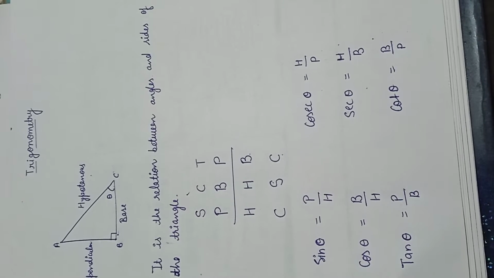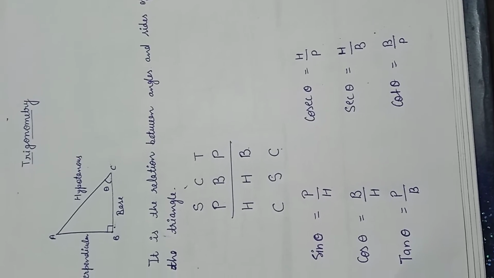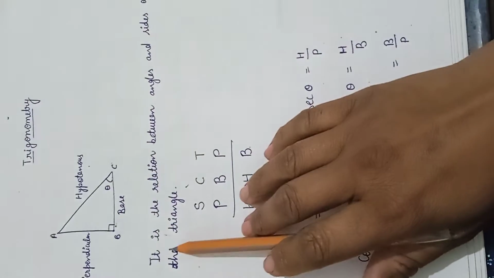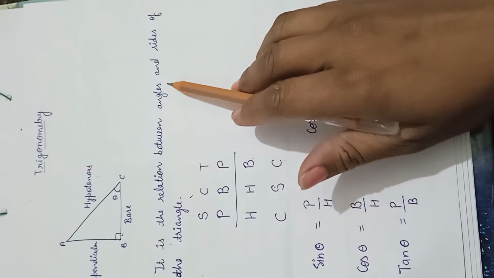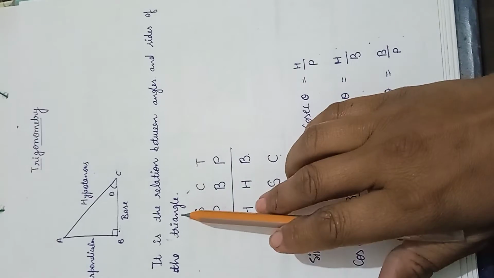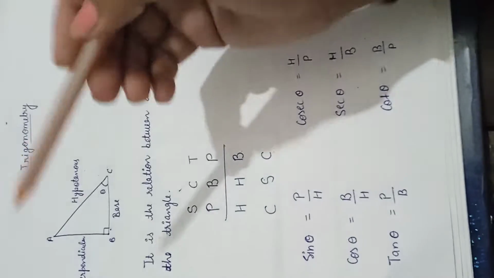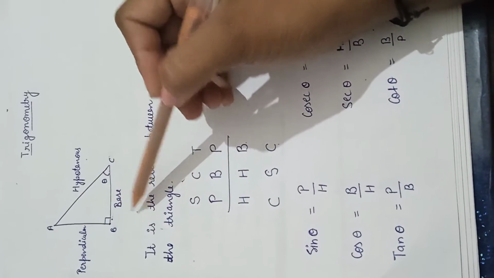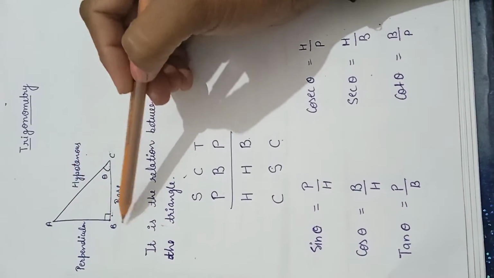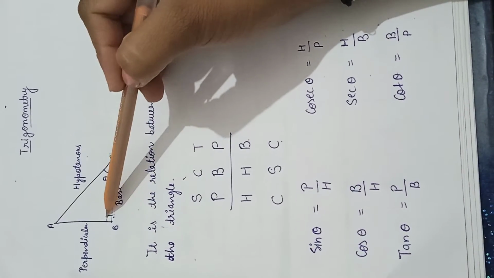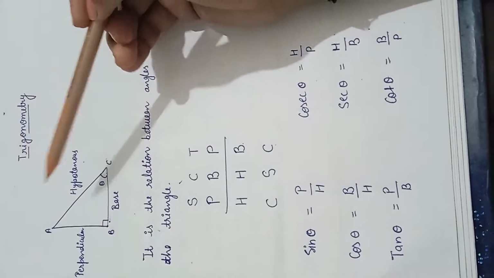Now I am telling you about the introduction of trigonometry. Trigonometry is the relation between angles and sides of the triangle. This is the relation of a right angle triangle. We know what a right angle triangle is: when an angle of a triangle is 90 degrees, then it is called a right angle triangle.